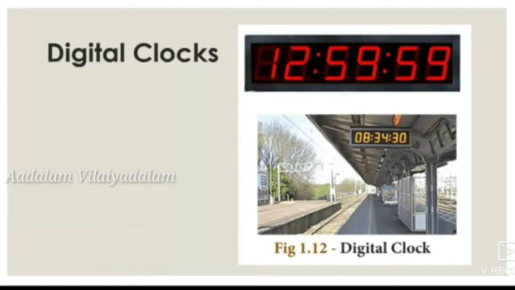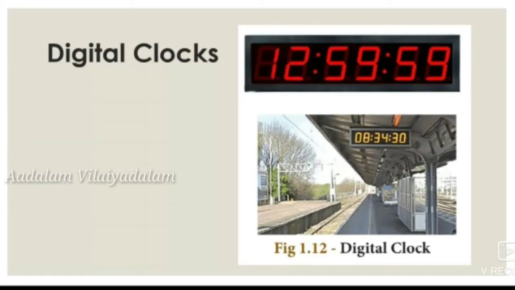So it is mainly used for the times in numericals or other symbols. It has a 12-hour or 24-hour display, and recent clocks show the date, month, year, and temperature, etc. In digital clocks we can know the date, time, month, temperature, and body temperature, all of them using digital clocks. And digital clocks are otherwise called electronic clocks.